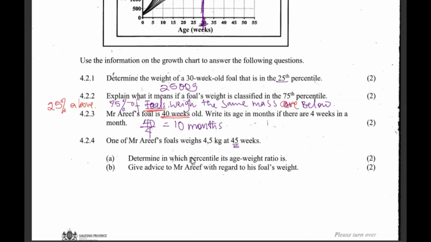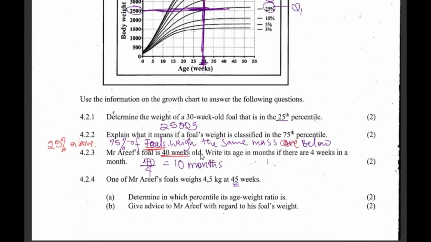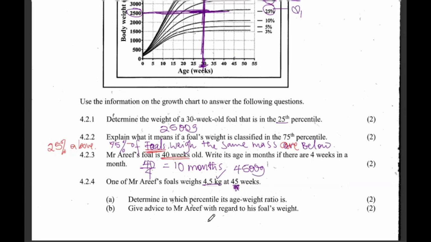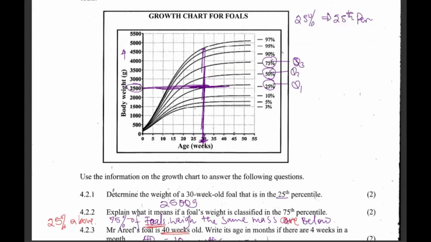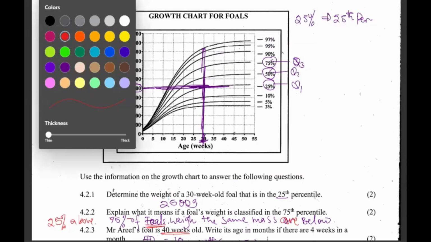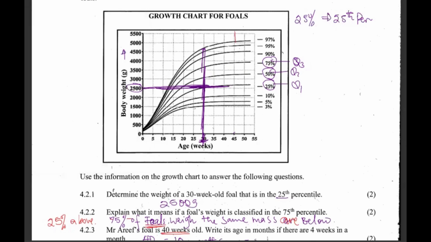Determine in which percentile the age-weight ratio is. First and foremost, we need to look at 4.5 kg. Here we don't have kg, so the 4.5 has to turn into grams, which becomes 4,500. Then the 45 weeks we have, yes, they are there. So we do the same: draw a straight line at 45. Then where does it touch?